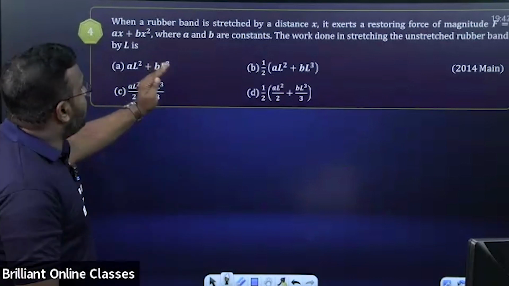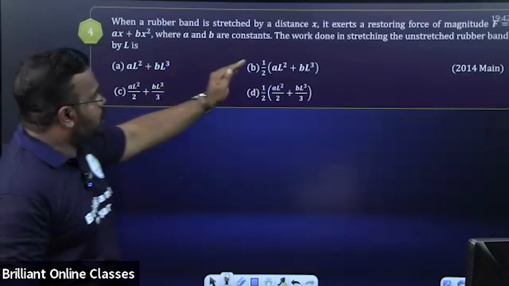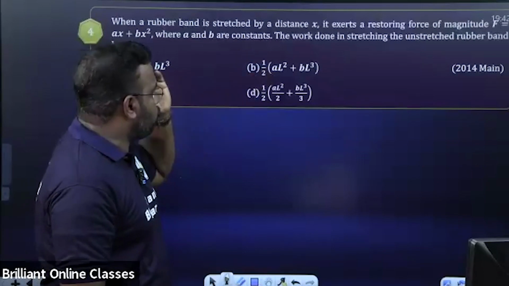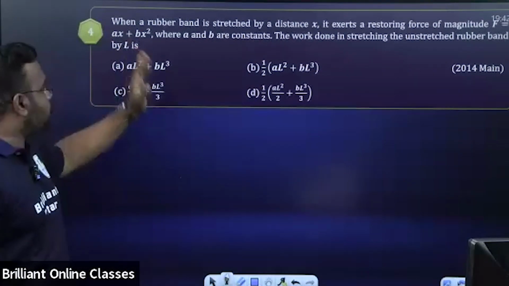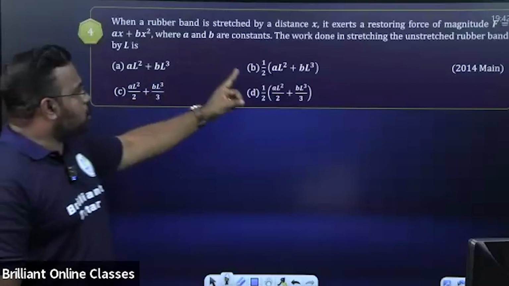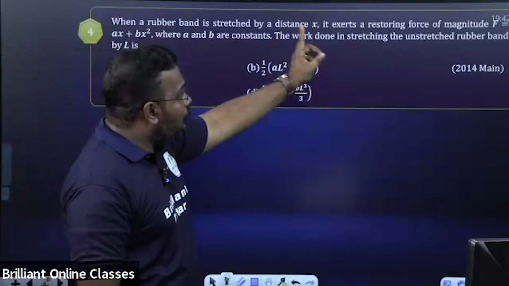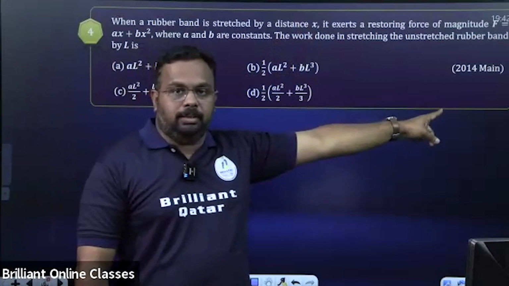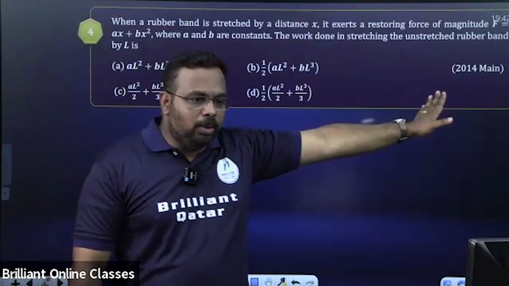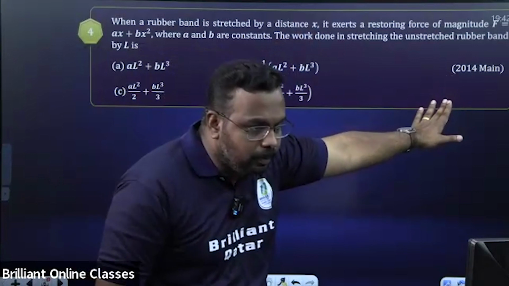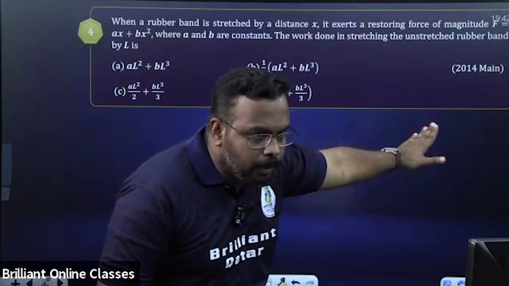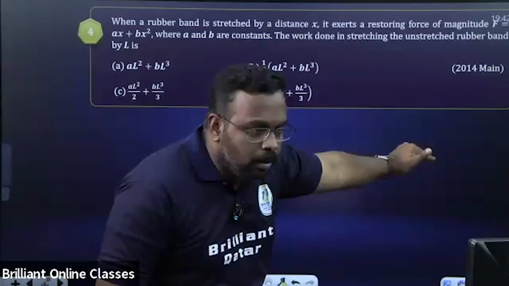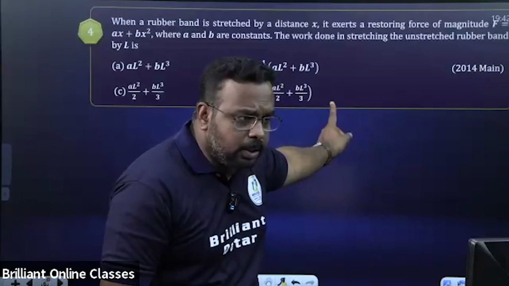Listen. When a rubber band is stretched by a distance x, it exerts a restoring force of magnitude F equal to ax plus bx square, where a and b are constants. The work done in stretching the unstretched rubber band by L is, 2014 question. Direct only.